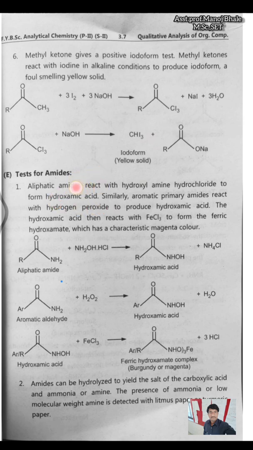Next, the test for the amide which is given there. In case of the aliphatic amide, if we are reacting with the hydroxylamine hydrochloride, aromatic amine also we can determine here. So this is a hydroxylamine hydrochloride which reacts with the aliphatic amide. There is a formation of the hydroxamic acid plus ammonium chloride. So this is the formation of the hydroxamic acid.